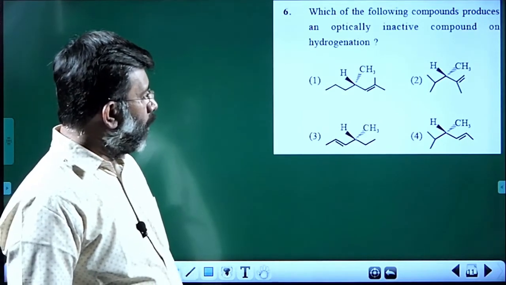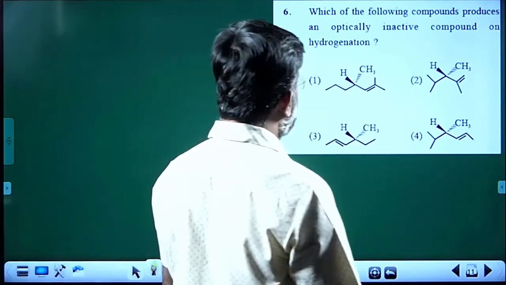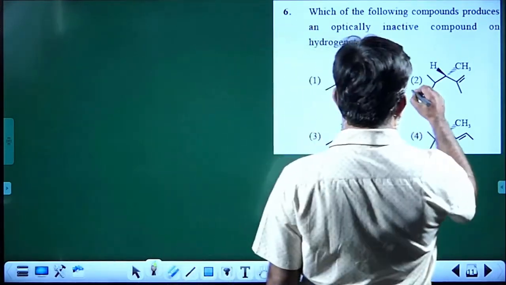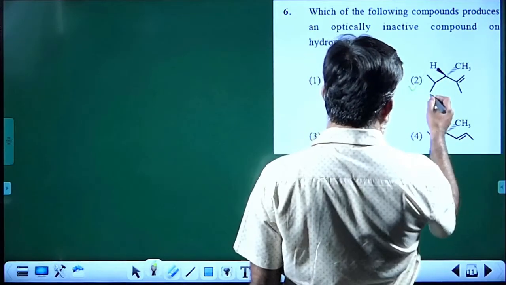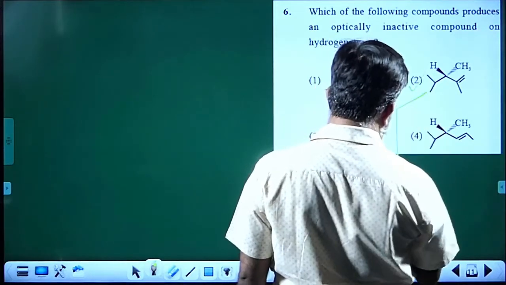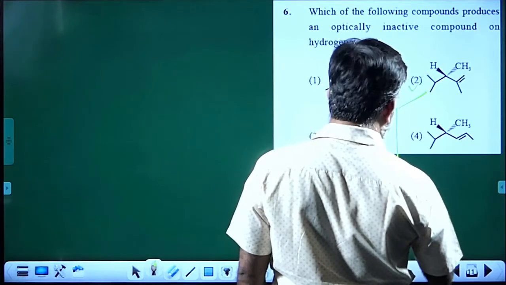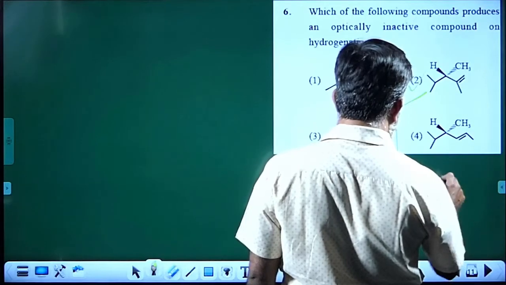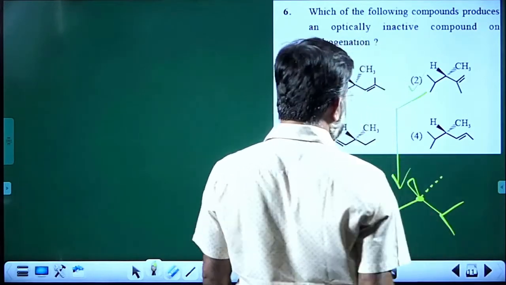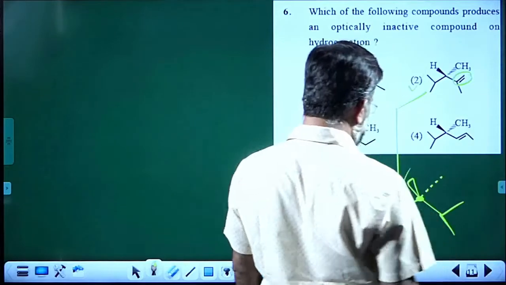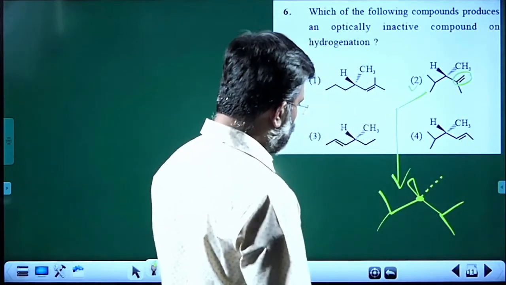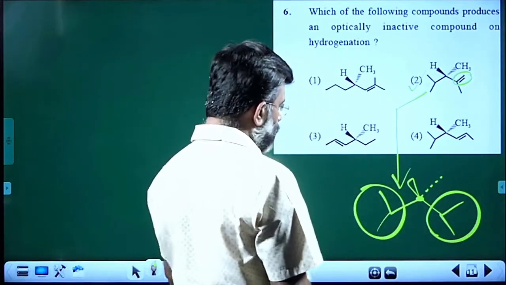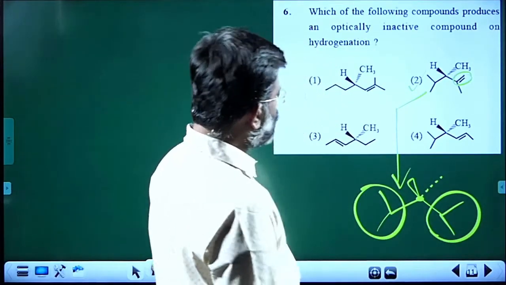Which will produce an optically inactive compound? See, upon simple investigation, we can find the second choice will be the answer. Why? Because upon reduction, you will get a symmetric system. This part turns symmetric as this double bond is eliminated, and that becomes a single bond. And now both parts of the molecule become symmetric, I mean the same group. Therefore, it loses the chirality.